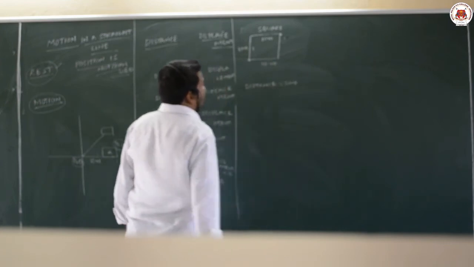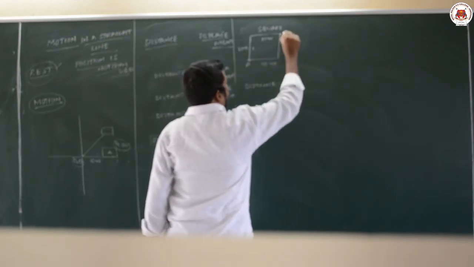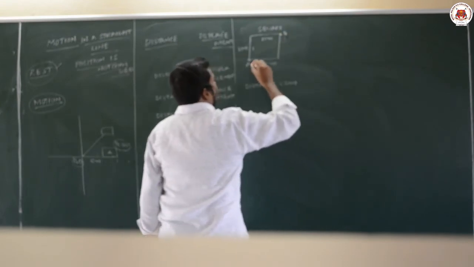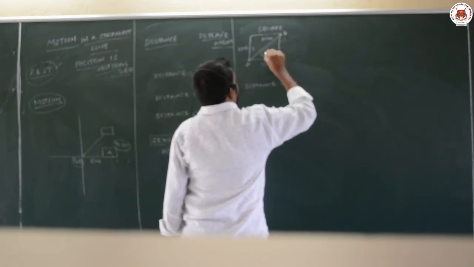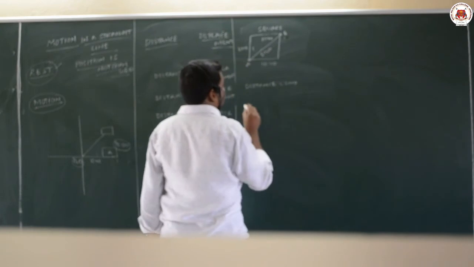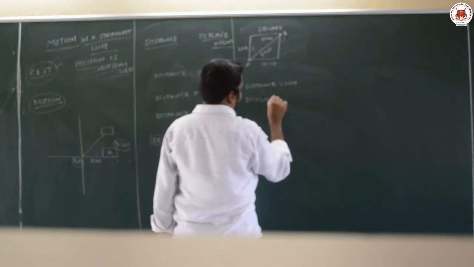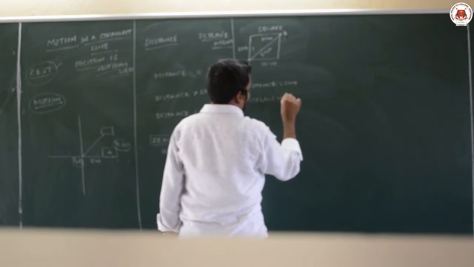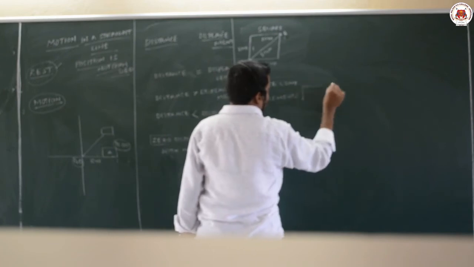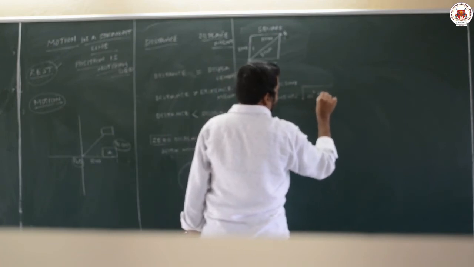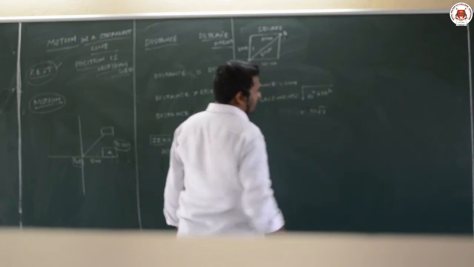Now, what is the displacement? Initial position is here, this is the final position. The line joining initial position and final position is the displacement. So displacement is the diagonal. By using Pythagoras theorem, we get the root of 10 square plus 10 square. So how much do you get? 10 root 2.